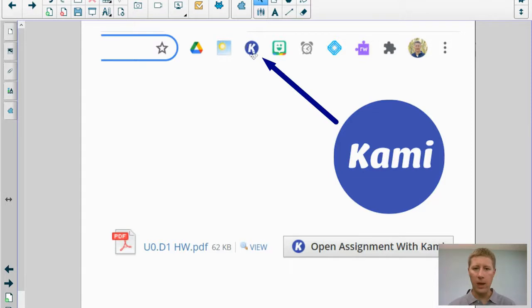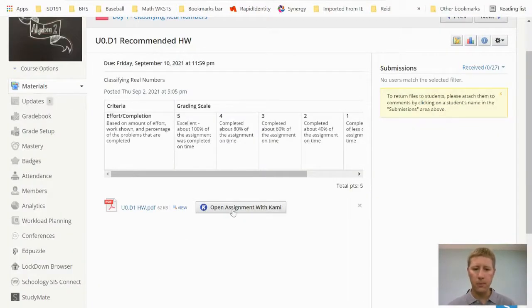But more than likely, you have this symbol, the blue circle with a K in it, up in your toolbar of your web browser. Okay, that's for Kami. As long as you have that, you should be good to go. And all you have to do on any of these recommended homeworks is click this button that says Open Assignment with Kami. So let me go back to that here.